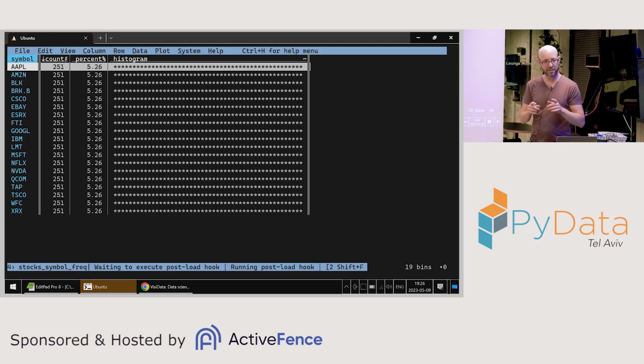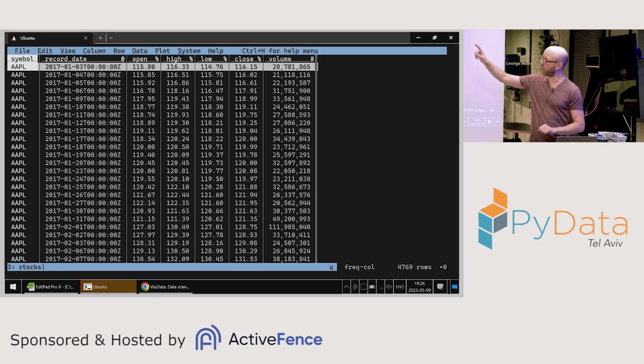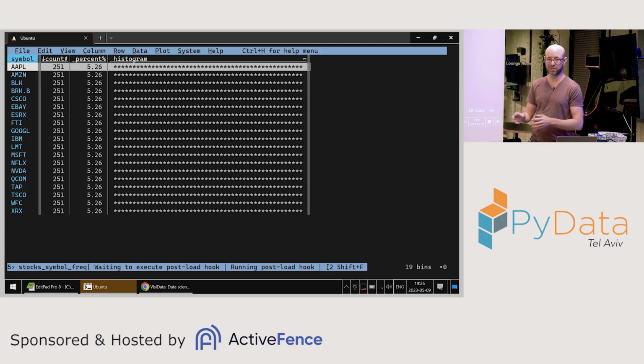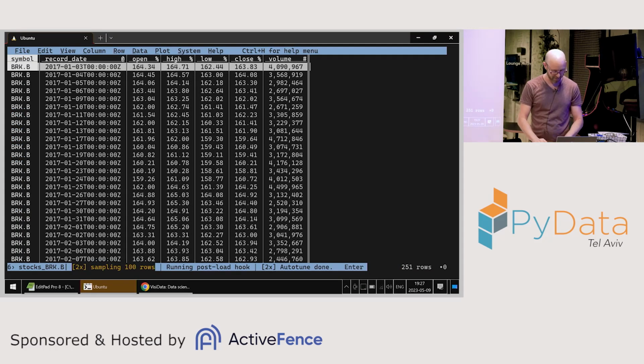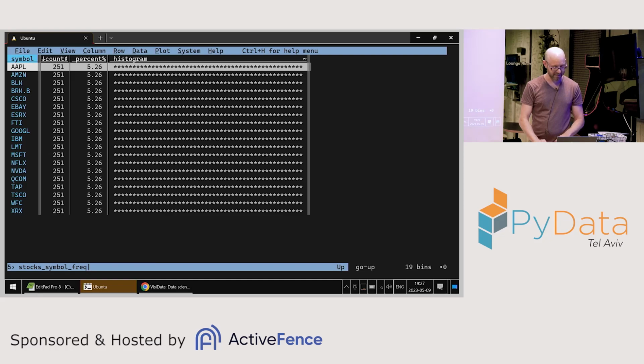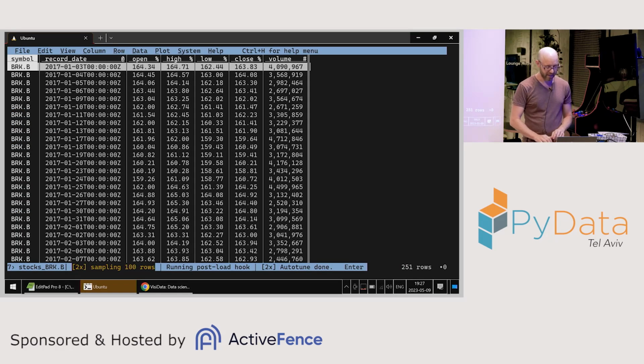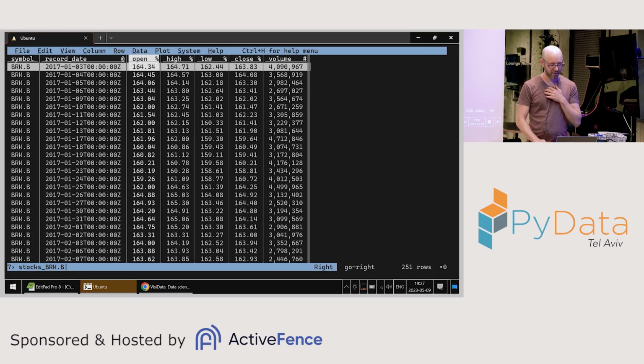Shift F is a very useful shortcut which opens a frequency table, meaning that when I am on a column and I press Shift F, for that column, it's sort of like, I guess in the next school, maybe it's called a group by. Basically, it finds all the different values for that column and groups all the rows by them. So I can go into any of these companies and see the data for those companies. Let's go to Berkshire Hathaway and say that I want to see the stock movements for Berkshire Hathaway.